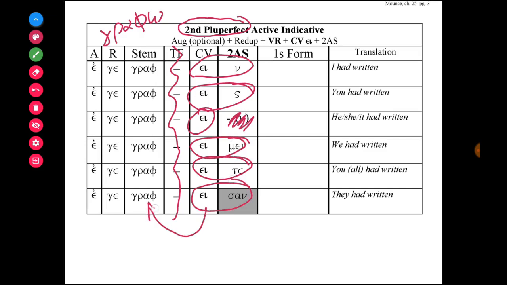Add that to the stem, have reduplication, the optional augment, and then you go ahead and fill out this chart on your own for I had written, you had written, etc. The forms are all written out in Mounce, so you can double check your answers, either at the back of the textbook or in chapter 25 itself.